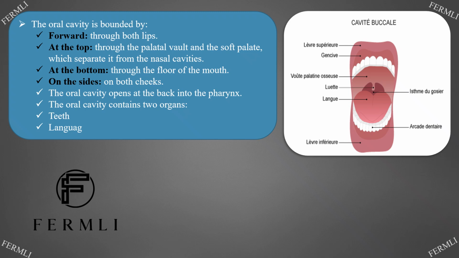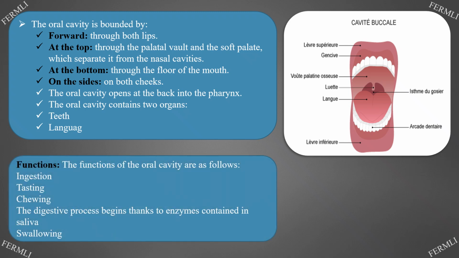The oral cavity contains two organs: teeth and tongue. Functions. The functions of the oral cavity are as follows: ingestion, tasting, chewing. The digestive process begins thanks to enzymes contained in saliva. Swallowing.